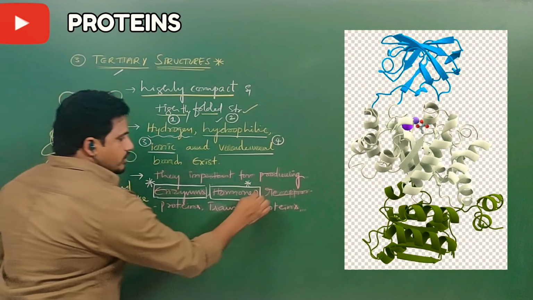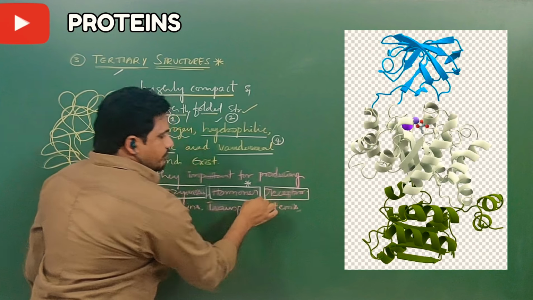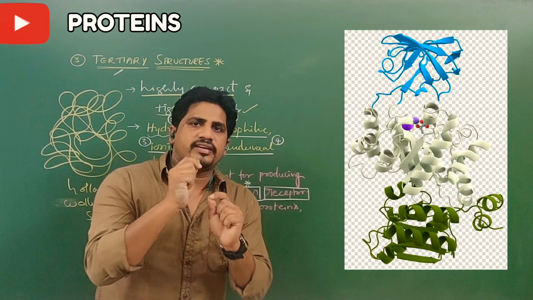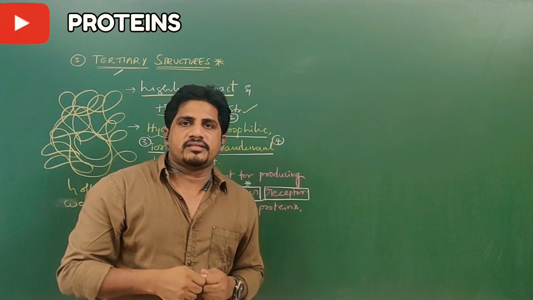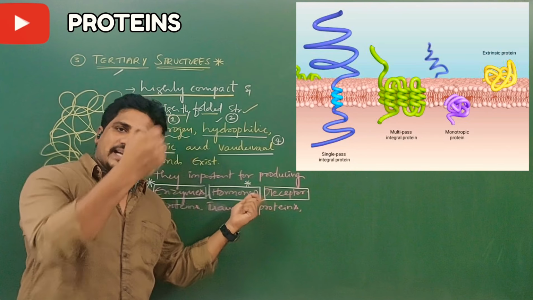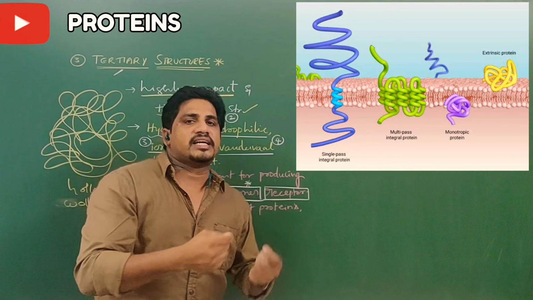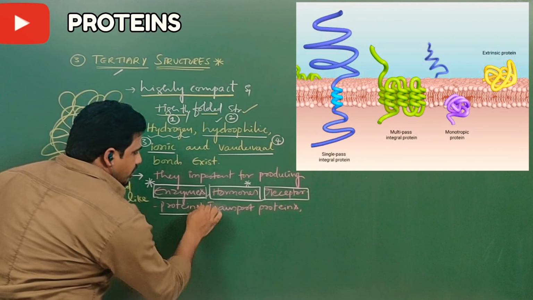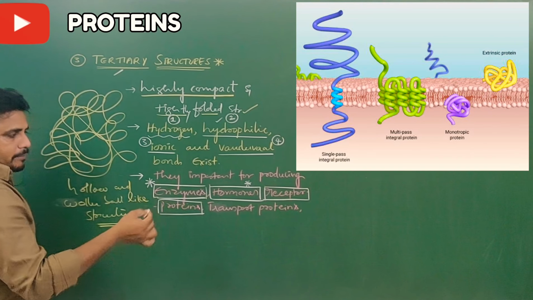Apart from these two, they also act as receptors. What is a receptor? In our body, every cell membrane has receptors called membrane receptors. They help to identify the suitable chemicals so that they help to attach them, and they also act as carrier proteins to send them inside. That's why they are also called carrier proteins or membrane proteins.